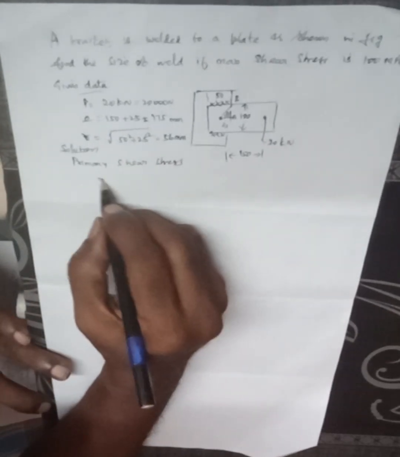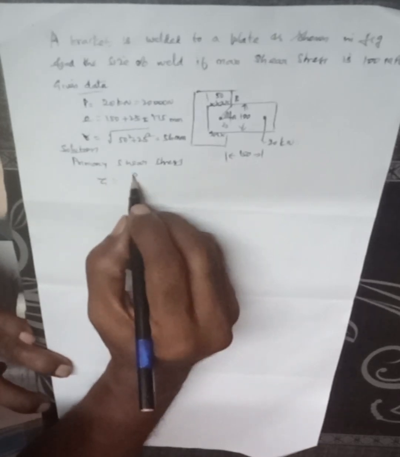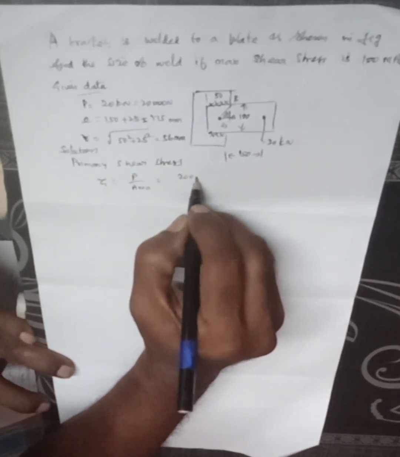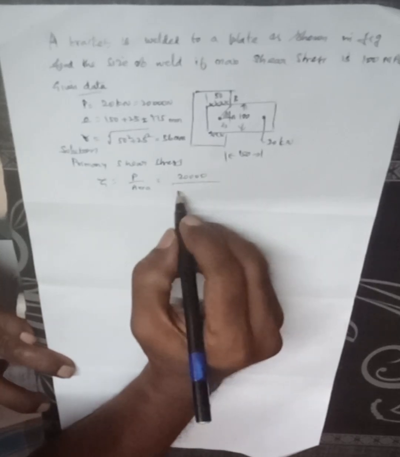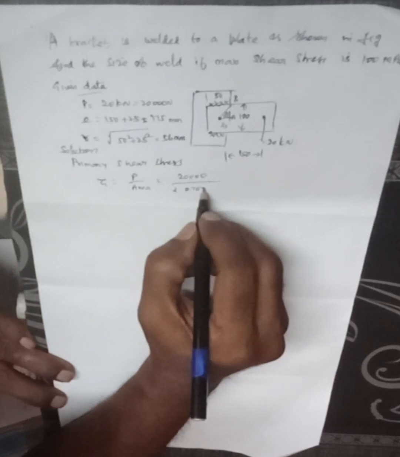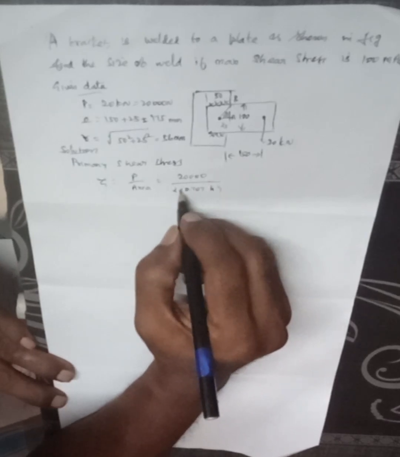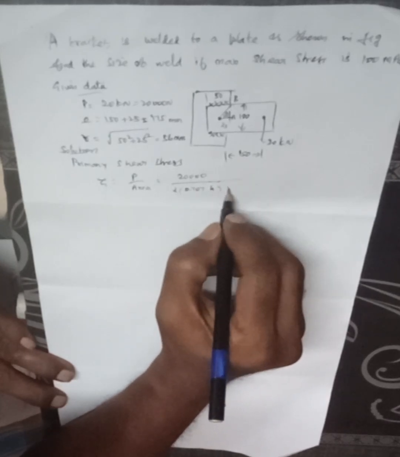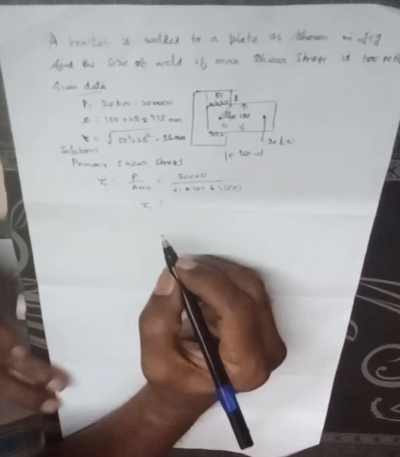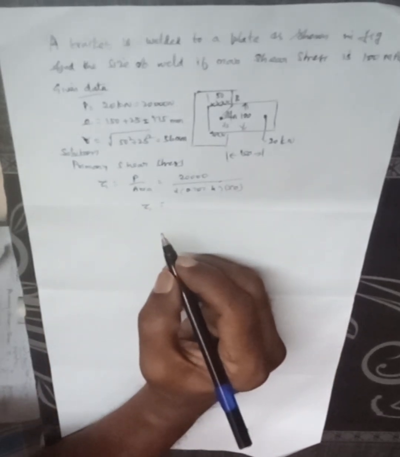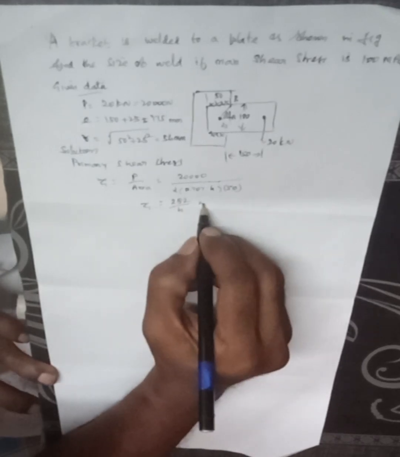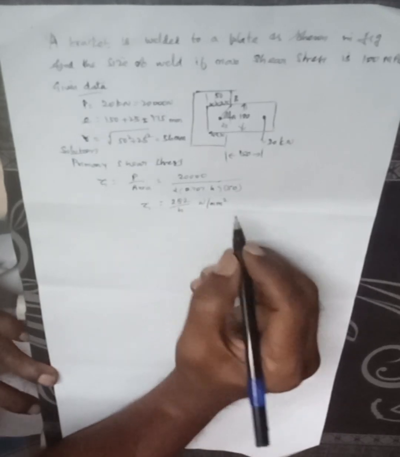Sigma 1 is equal to load by area. Load is 20,000 newton divided by 2 into 0.707 into h into 50. That is sigma 1 is equal to 282 h newton per millimeter square.